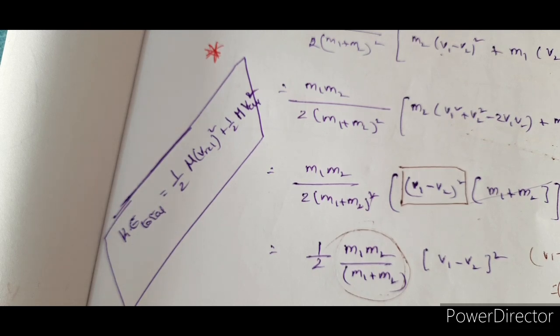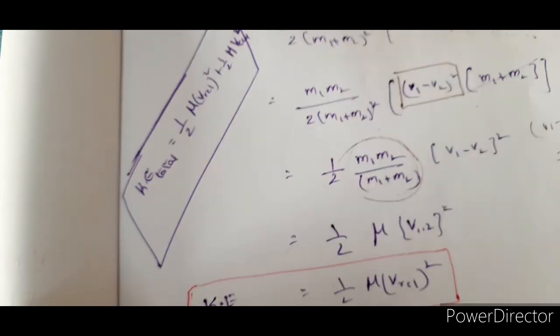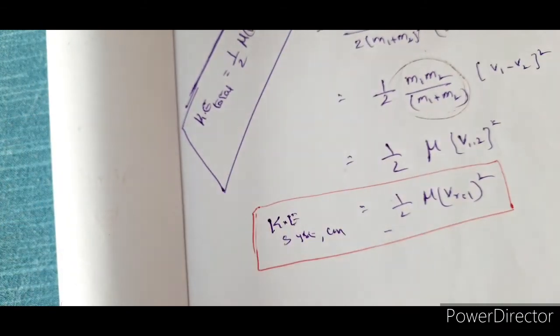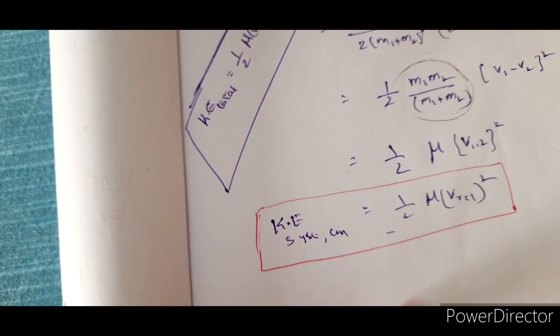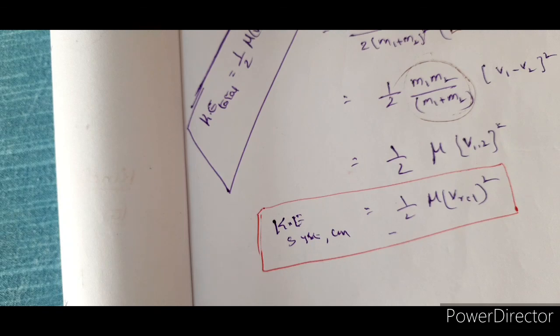Clear? So now you may say that when a bomb is exploded, from where did we get that change in the velocity of the particles? Even though the center of mass is continuing in the same path, the particles are not continuing along the path. Why? Because of this kinetic energy. This kinetic energy, where do you think we are getting it from? Yes, we shall discuss this just now. Hold on for a minute.